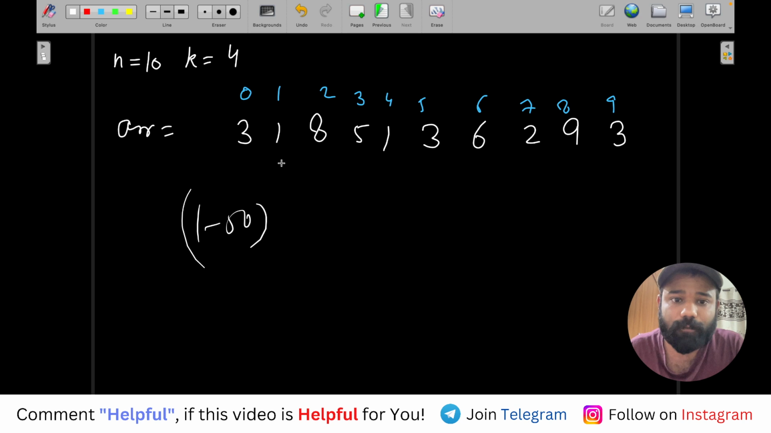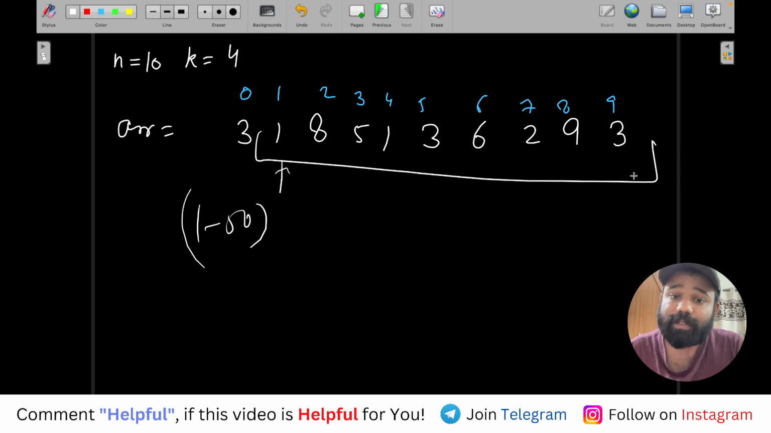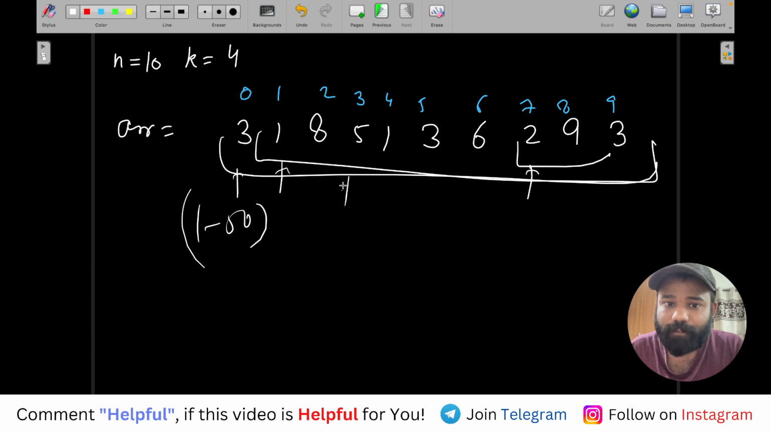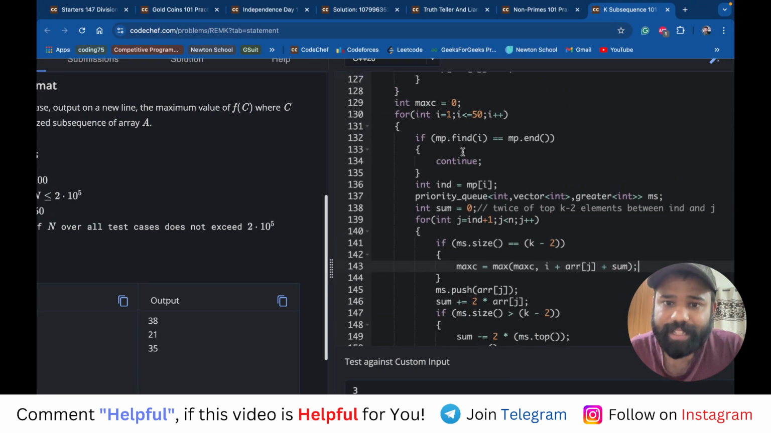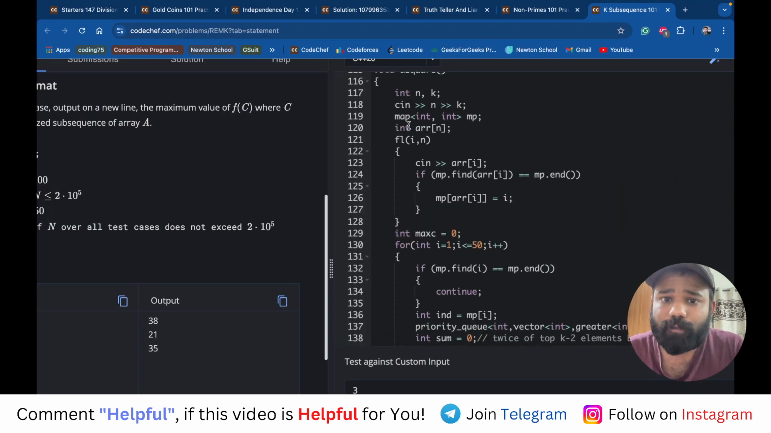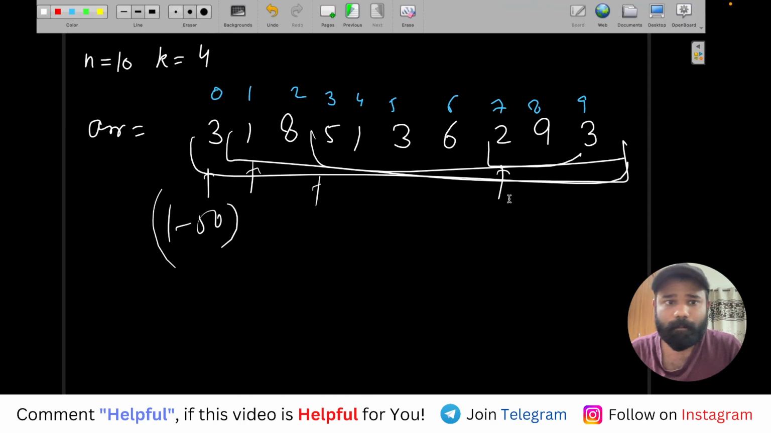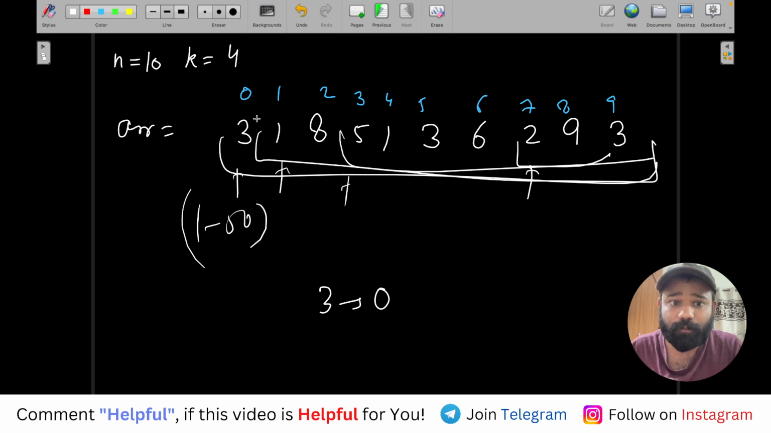So first I will try to start from 1 and see how far it can go, then I will try to start from 2, then 3, the first 3, then 4 no, then 5, and so on. Initially, for every number of this array ARR, I'm storing the element's first index. For every element I'm storing the first index where it is present. For example, 3 is present at 0, the first index, 1 is present at 1, 5 is present at 3, 8 is present at 2.